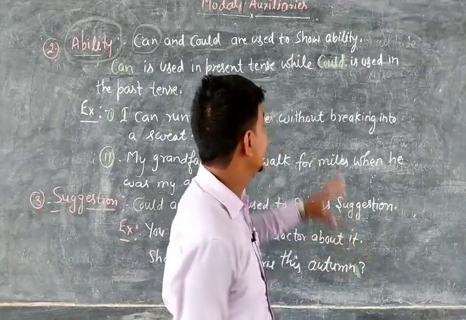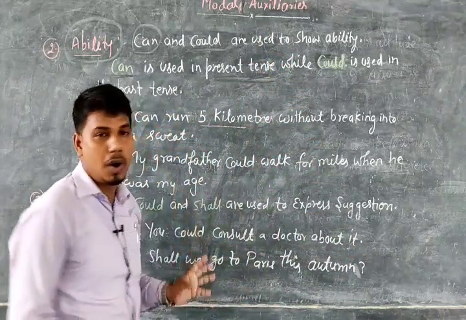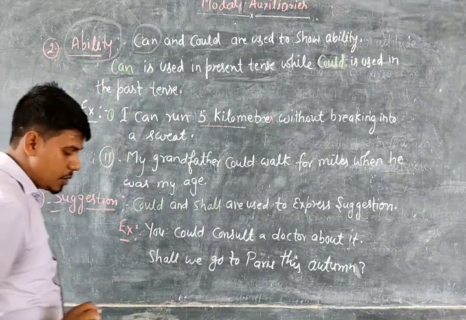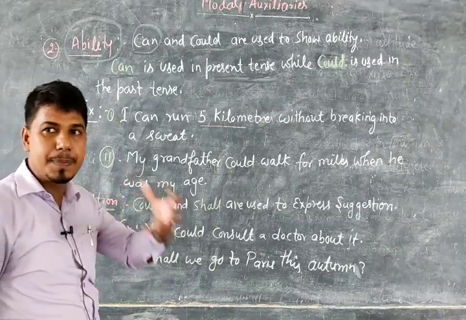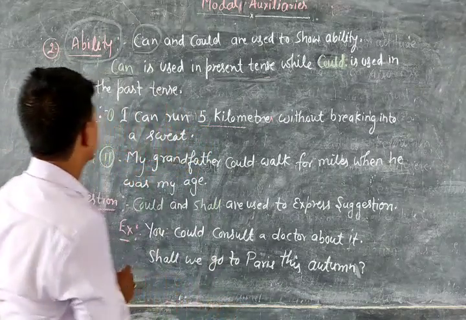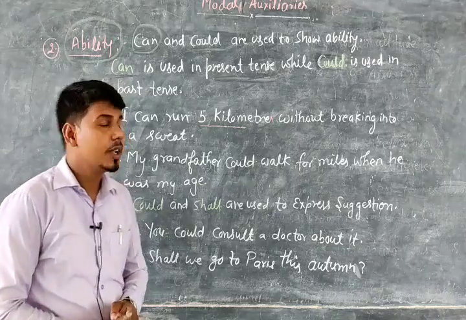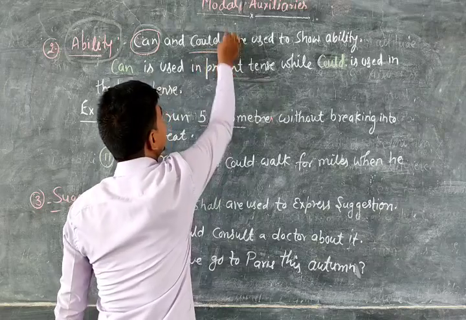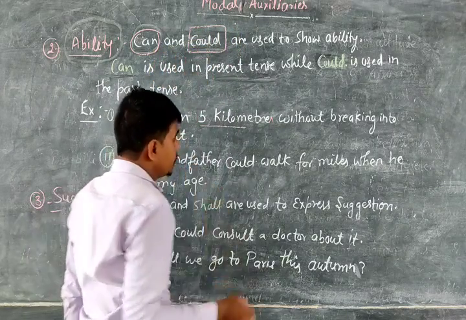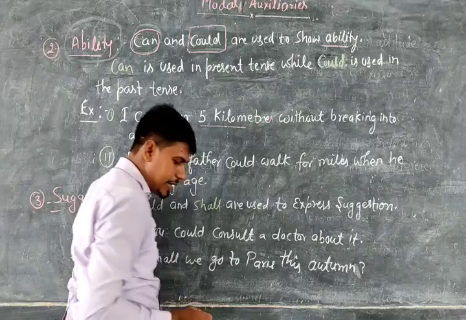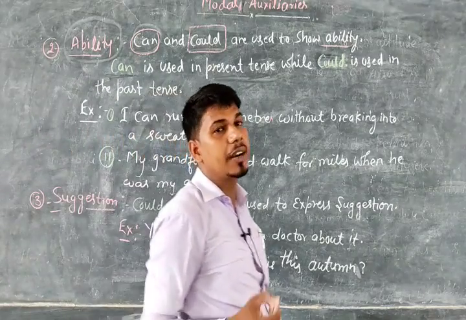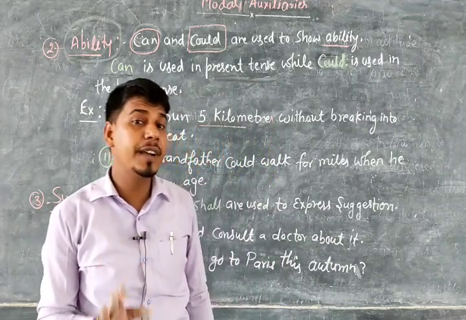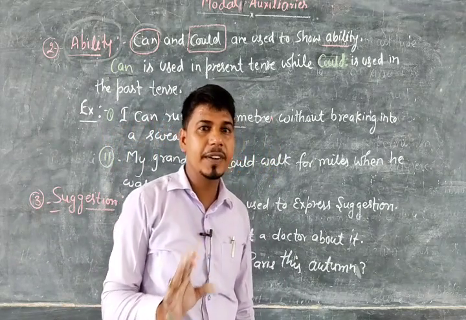Okay, students. So let's see the further concept about modal verbs. Let's see the second, ability. If you want to express ability, which modal verb is used? You can see the modal verbs can and could. Can and could are used to show ability. But both are different in use.